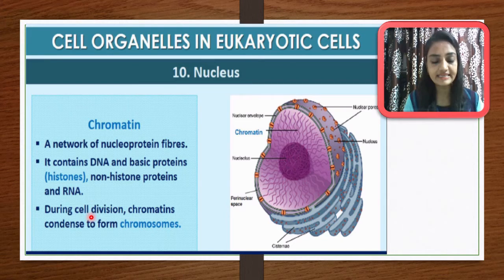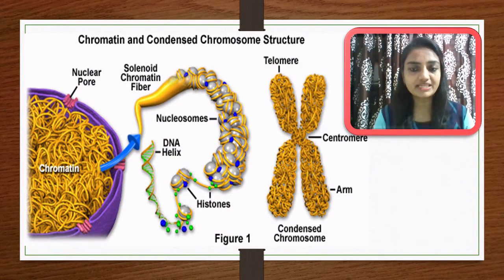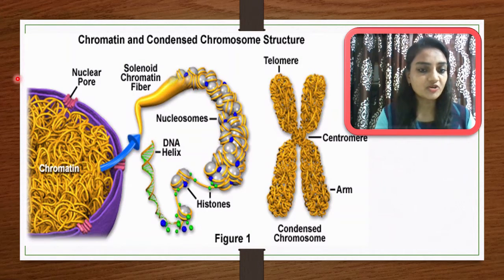During cell division, chromatin condenses to form chromosomes. When the cell is not undergoing any type of cell division, it will look like fibers, and that is called chromatin. At the time of cell division, it condenses in the form of a chromosome. Let me differentiate between chromatin and chromosome using this diagram. Inside the nucleus in the normal stage, you can see unmanaged fibers or thread-like structures of DNA, and that is called chromatin.